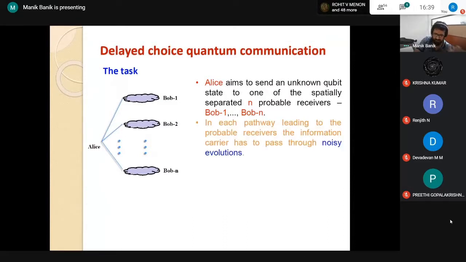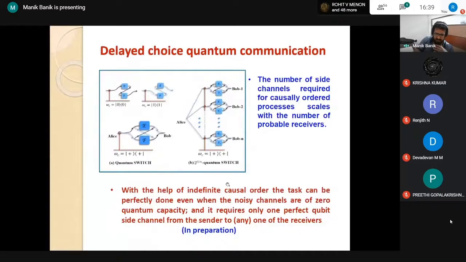So this is an ongoing task. It has a technical name: random receiver quantum communication task. We are doing it in collaboration with Som Shankar, a postdoc fellow at Hong Kong University and one of my students, whom I'm co-guiding; he's a PhD student in Essenbos Center.